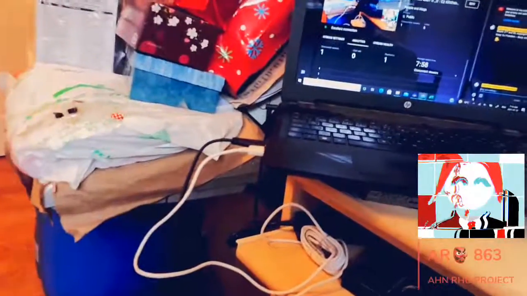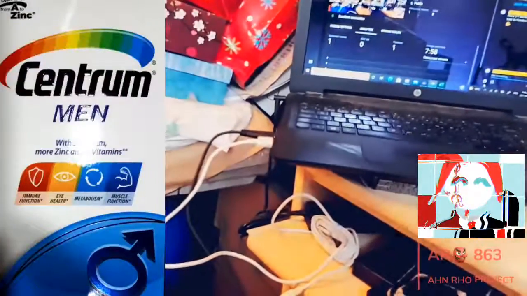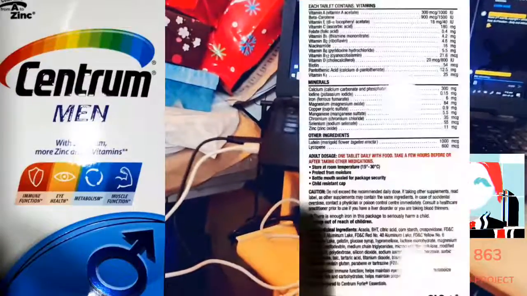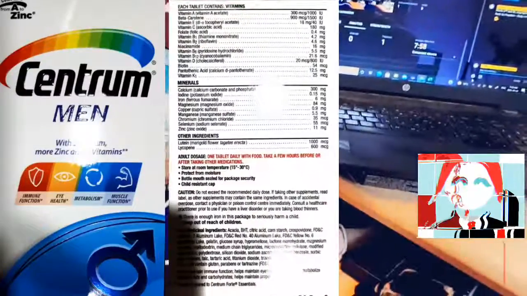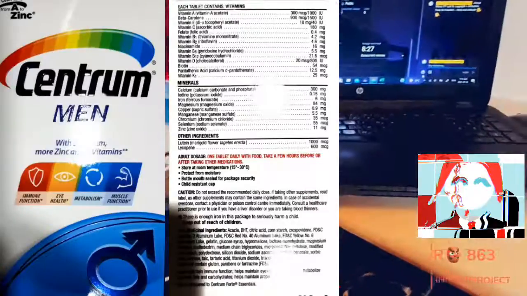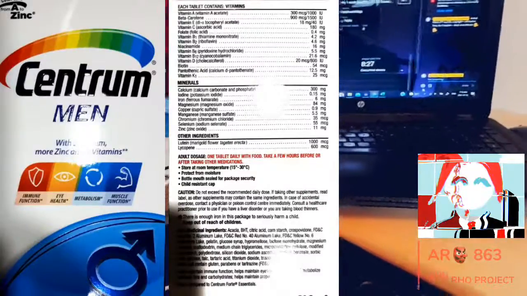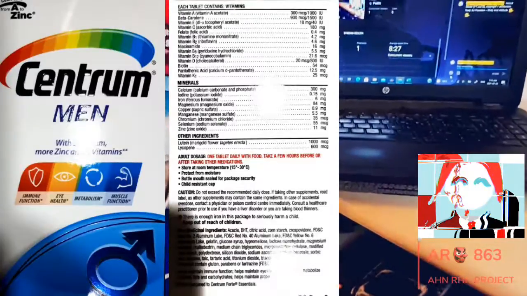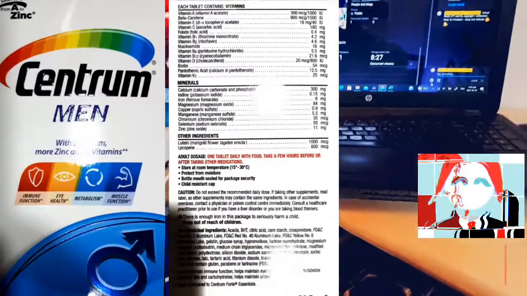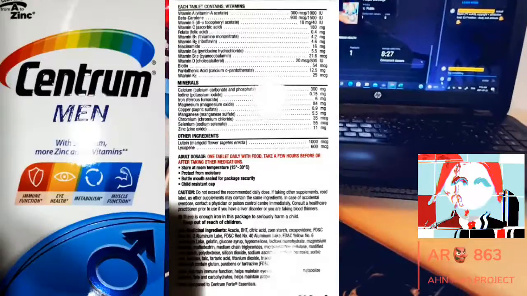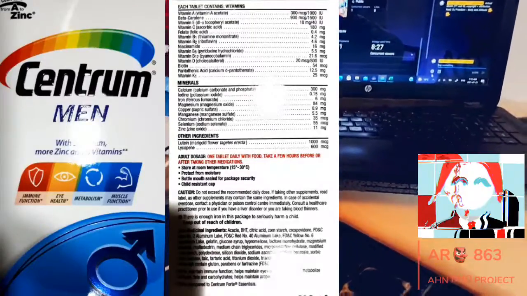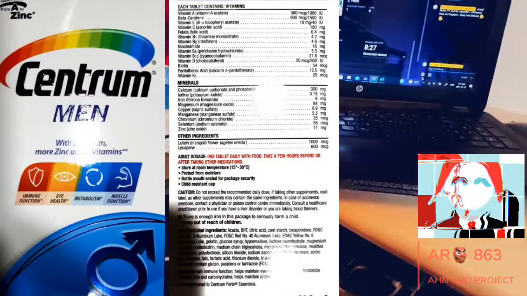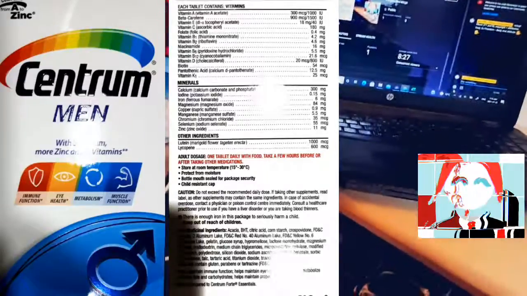First of all, this Centrum here, so men's Centrum, as well as this on the side here. So this is the panel of the nutritional facts and so on and so forth. I would like to do a comparison with John Health Sciences, and just because I'm going to throw away this bottle, which I'm not going to ever use, or give it away to somebody who could use it, maybe the landlord, seniors, I don't know if they can use it. There might be above their age group, but the fact is I'm not going to use it, so I'm just going to toss it away.